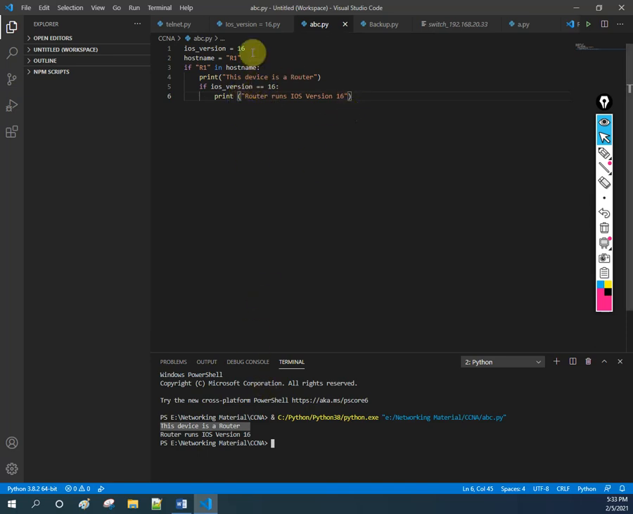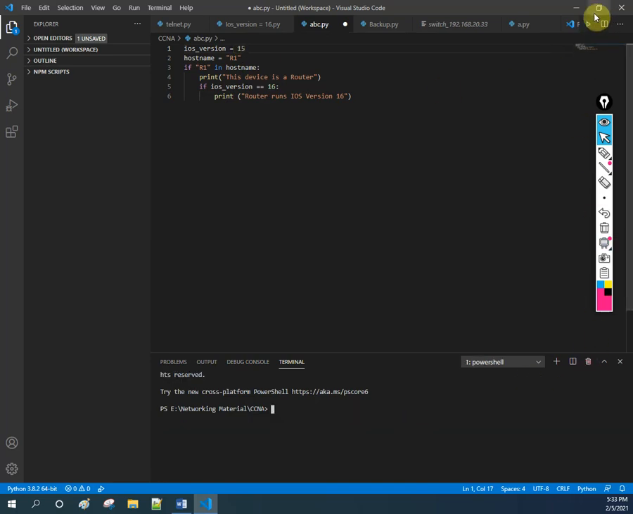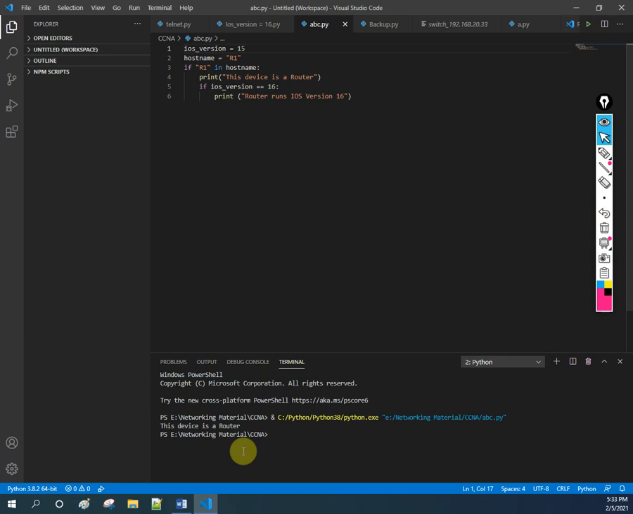So both are printing. If you change here, for example, instead of 16 I write 15, and then clean and execute this again, see here the first command is working, this is a router, up to here. After that it checks and the version is not 16, so it did not print this one. Now let me make it 16 again, and instead of R1 I will write R2, so this first condition will not work.